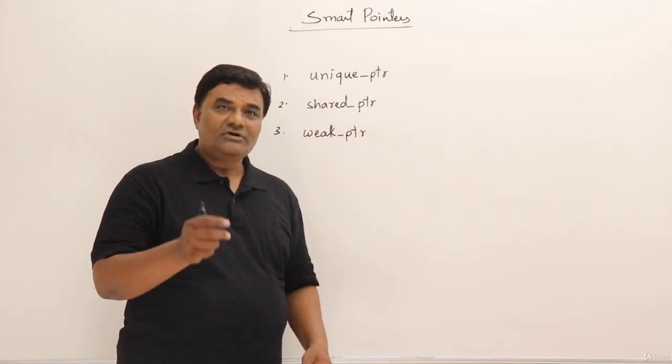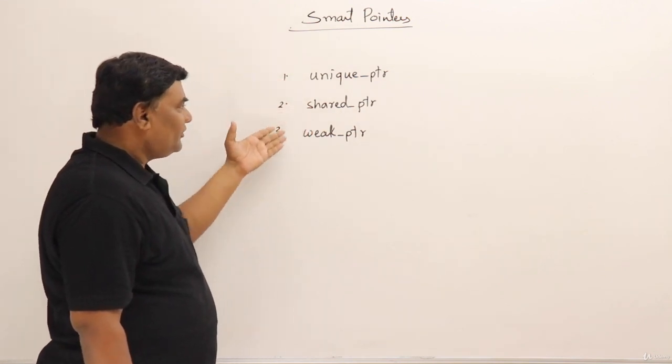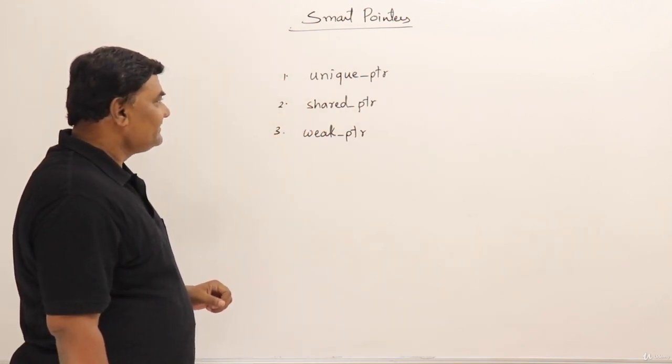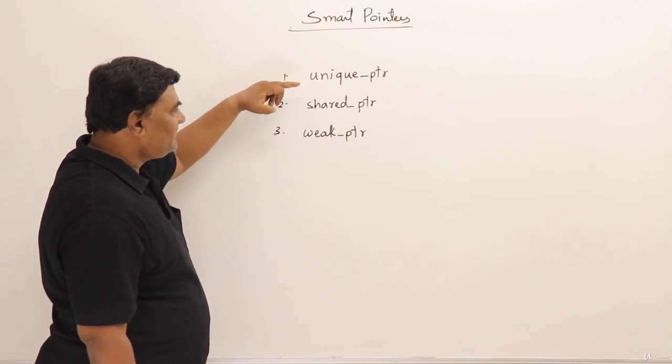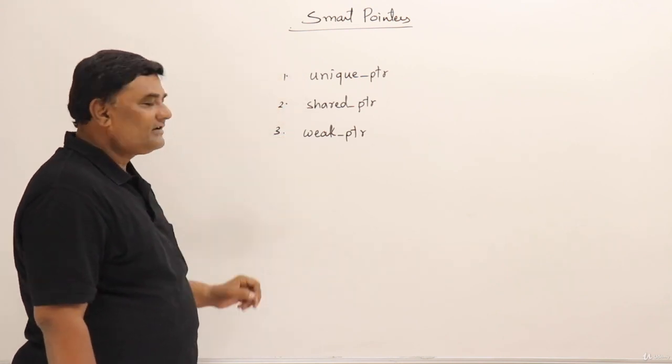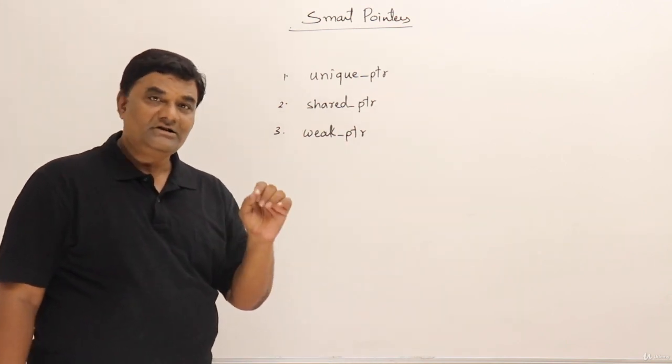First I will show you what is the problem with a normal pointer, then I will show you what smart pointers are available in C++. There are three smart pointers available: unique pointer, shared pointer and weak pointer. What are these? I'll come to it. First I will show the problem with the normal pointer.